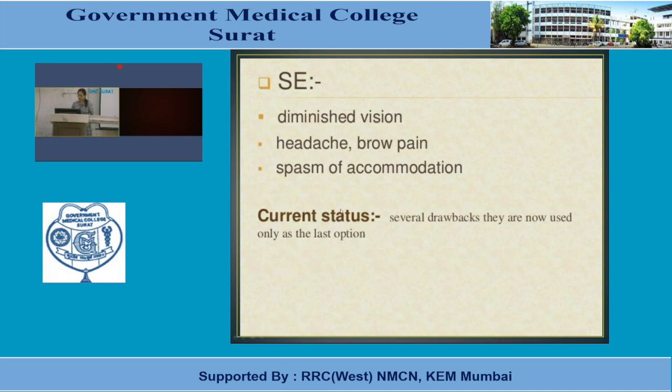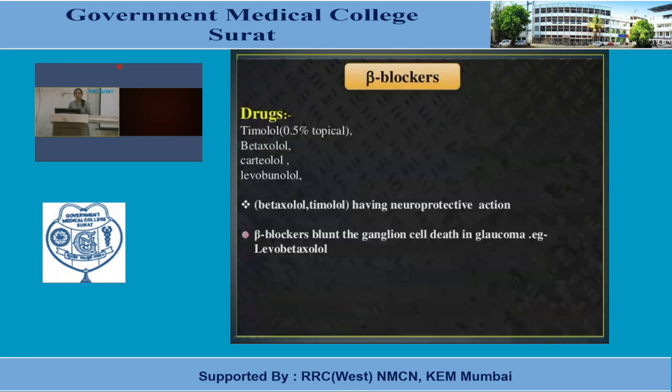First choice, we know, is prostaglandin analogs. Now beta blockers, which are the drugs? Timolol, 0.5% topical solution, is used. Carteolol, levobunolol, metipranolol, these are non-selective beta blockers.